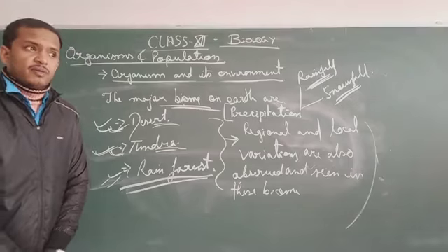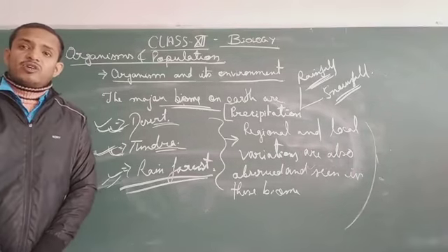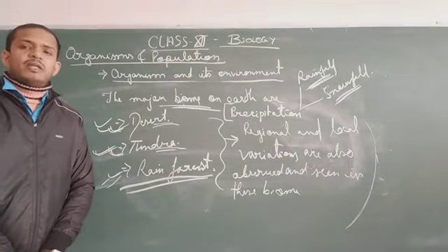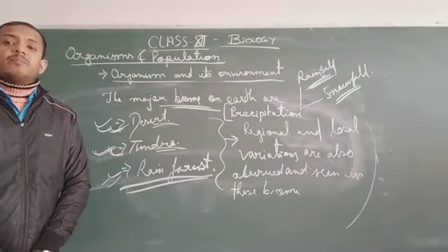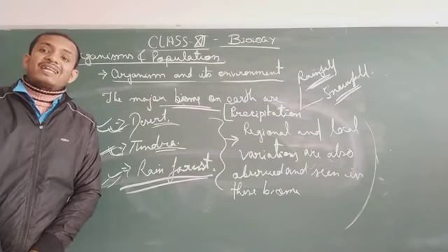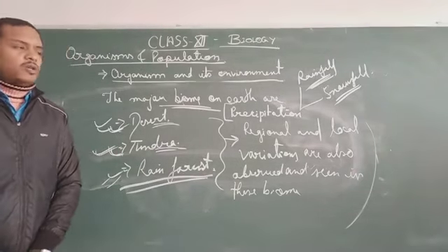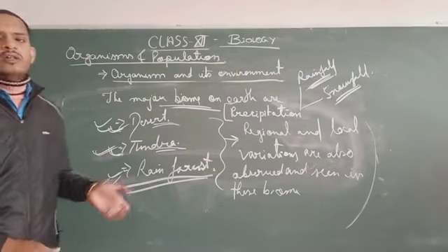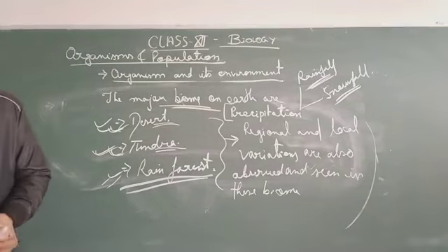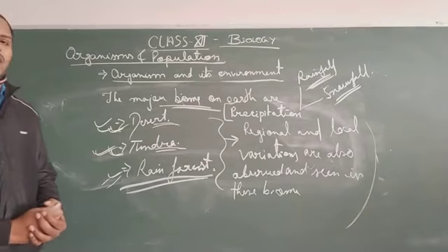Even in very hot desert areas, there are many kinds of organisms which have adapted very well to extreme conditions in which other organisms cannot survive. So all these things are actually the environment of an organism. We can say organism and its environment.